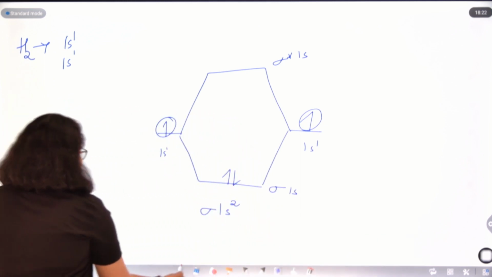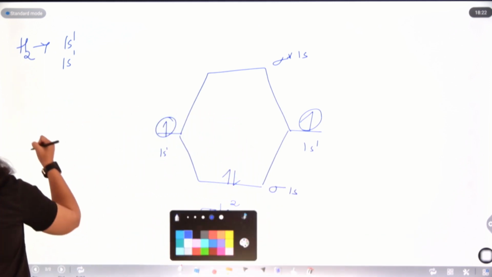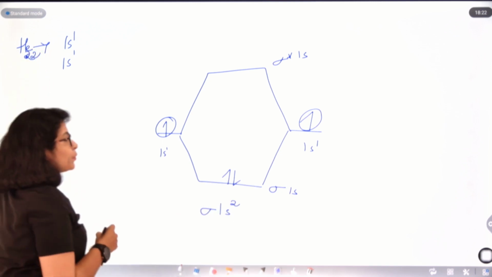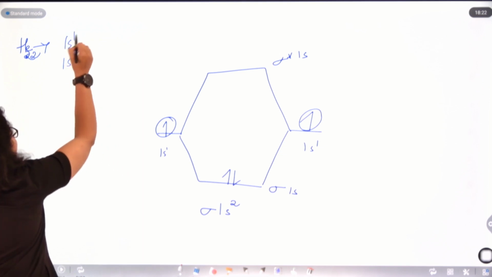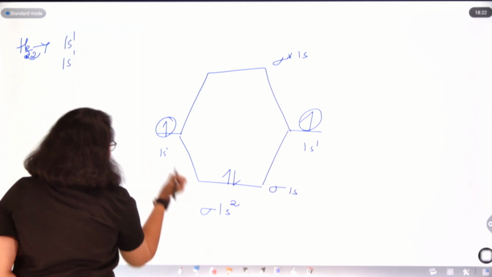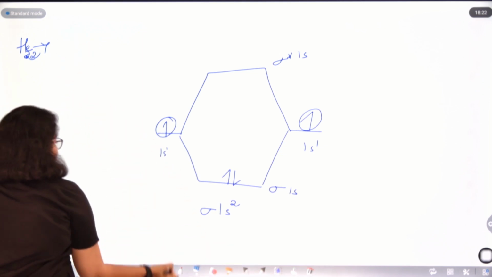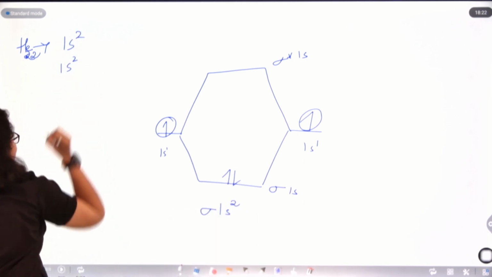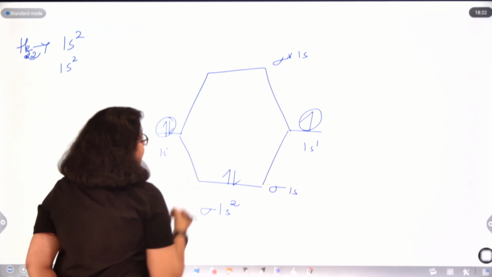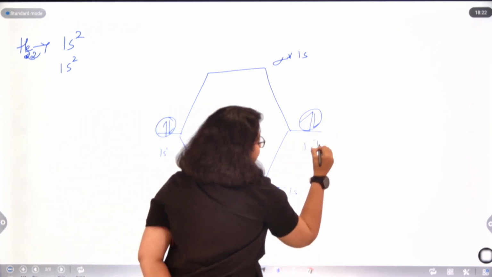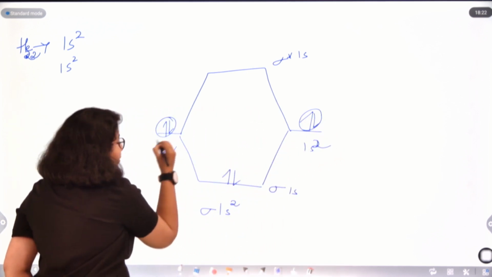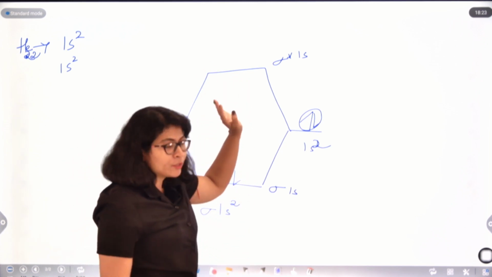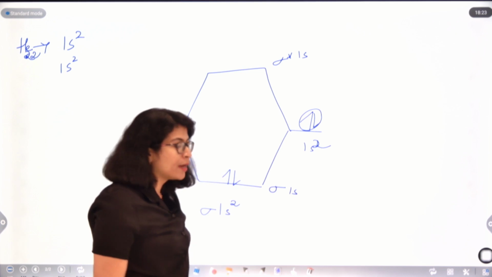Now if I ask you to draw the molecular orbital of He2, for example, two helium atoms, then the configuration will be, for helium the configuration is 1s2, here will be 1s2. So basically 1s2, 1s2 are combining with each other. Now in the splitting of bonding and antibonding orbitals, how many total electrons are we having? 4.